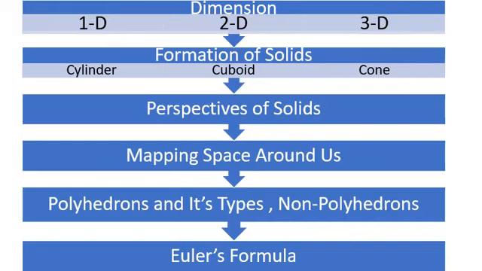And after that we will study about polyhedrons and its types. And along with polyhedrons, I will also tell you what are non-polyhedrons. And last but not the least, we will study about Euler's formula also. So these are the topics which we have covered in the previous lectures, and these are the topics which we will revise again so that you should have a better understanding of all these topics.